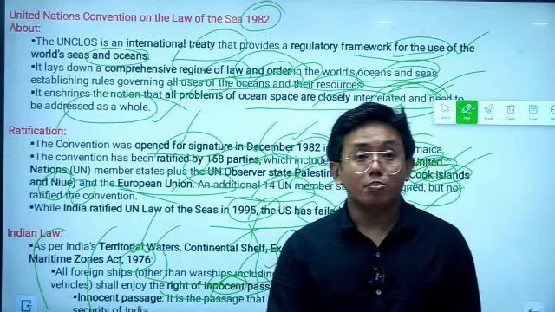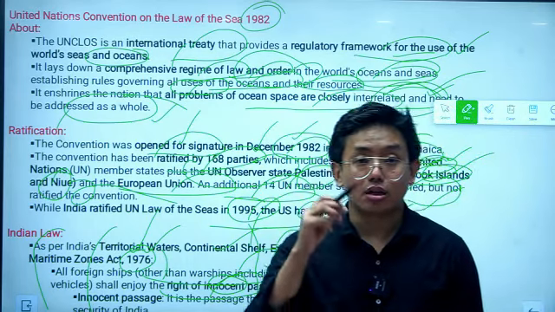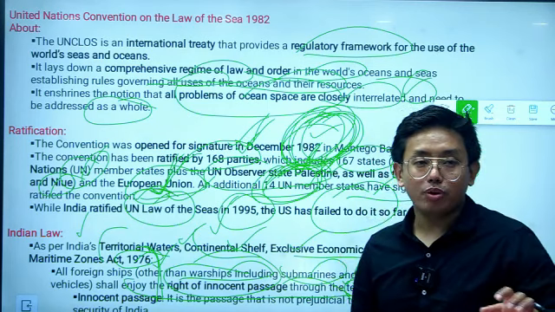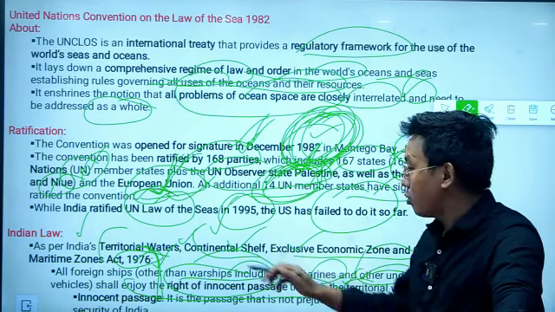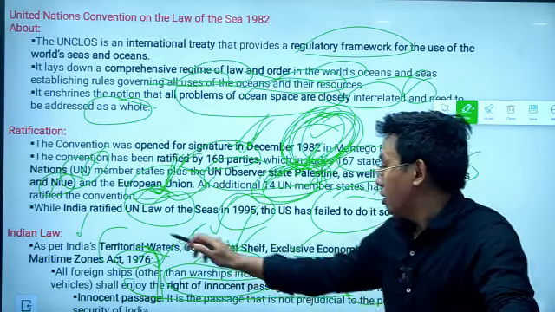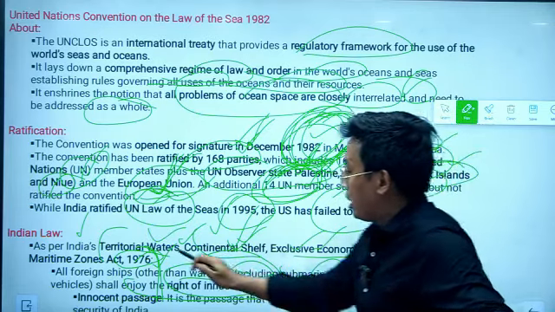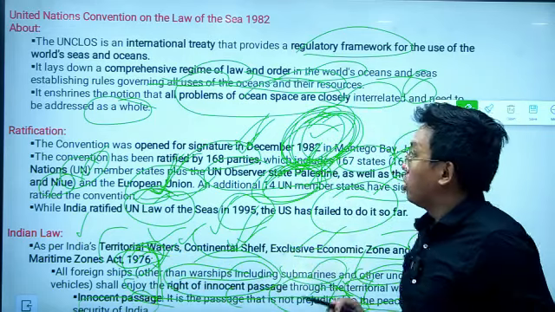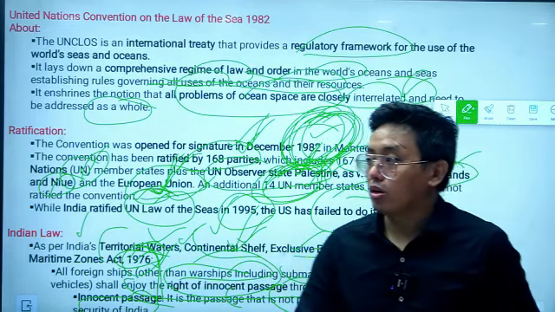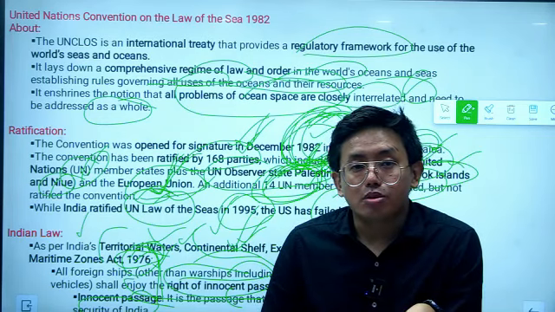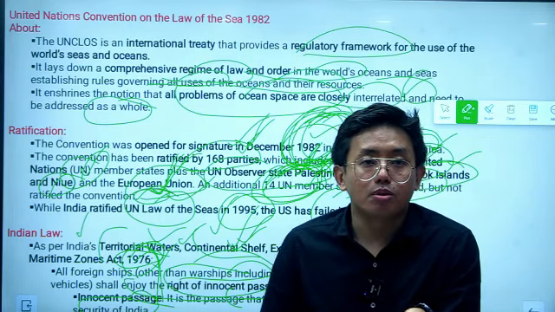So these are all important facts about the United Nations Convention on Law of the Sea. In the exam you might be asked under which act the right of innocent passage is contained. Then your answer should be the Territorial Waters, Continental Shelf, Exclusive Economic Zone and other Maritime Zones Act of 1976. So these were all facts about the UNCLOS and the right of innocent passage. Now moving on to a UPSC Civil Services PYQ asked from a similar topic.